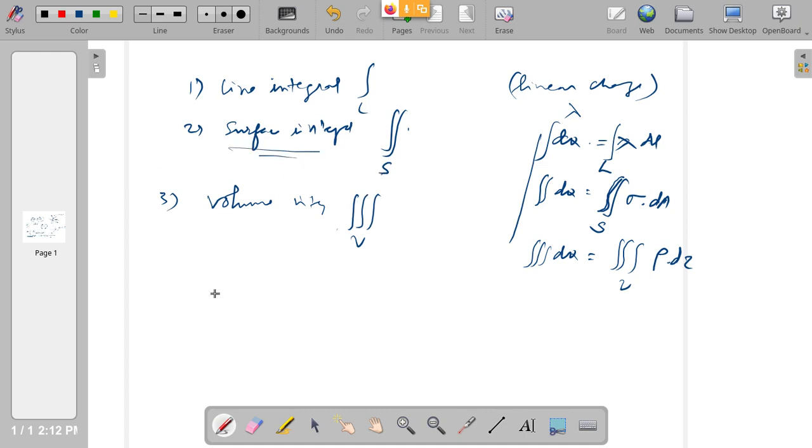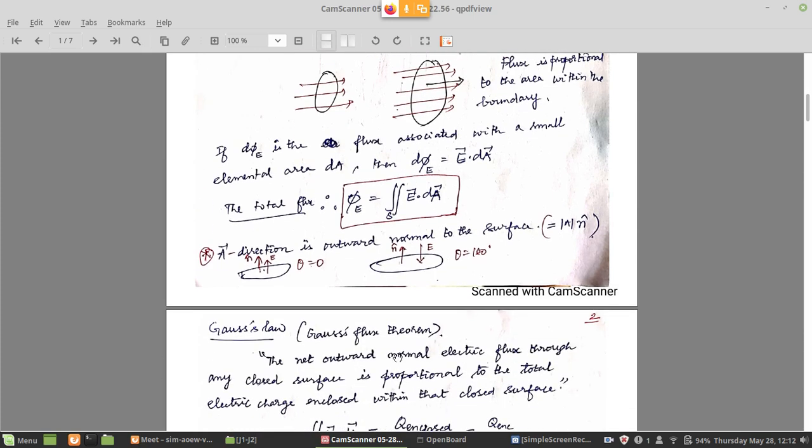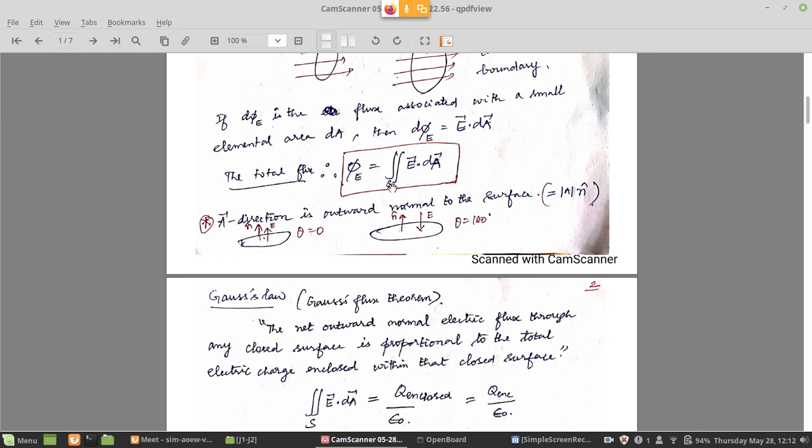Here flux is, we are covering the charge with a surface and trying to measure the lines that are coming out of the surface to measure the electric field. Therefore here it is a surface integral. That is why the symbol double integral is used. But in problems you don't have to every time use double integral. It is assumed that it is a surface integral, so you can just remove one symbol and put only one and still do the integration. Strict mathematical notation is a double integral, but in physics we put only a single integral. It is assumed that it is dA, so it is understood that it is a surface integration.